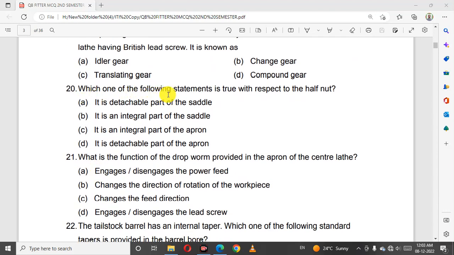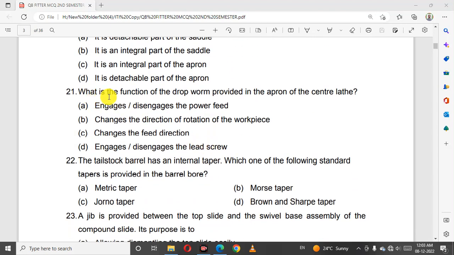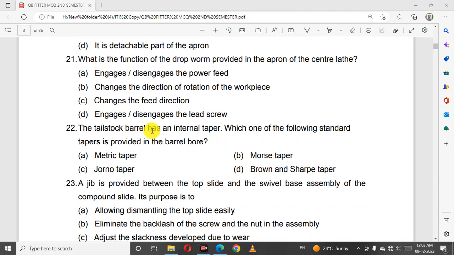Which one of the following statements is true with respect to half nut? It is a detachable part of apron. What is the function of drop worm provided in the apron of the lathe? Disengaging the power feed. The tailstock barrel has an internal thread.